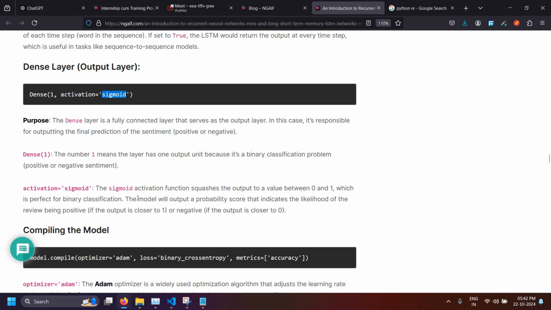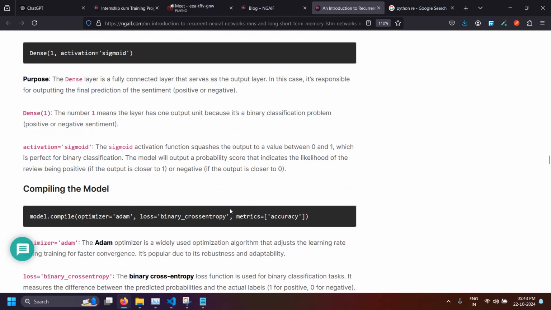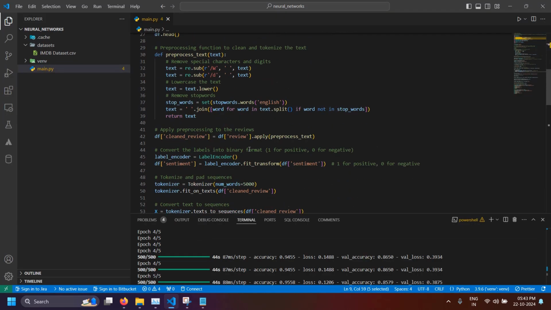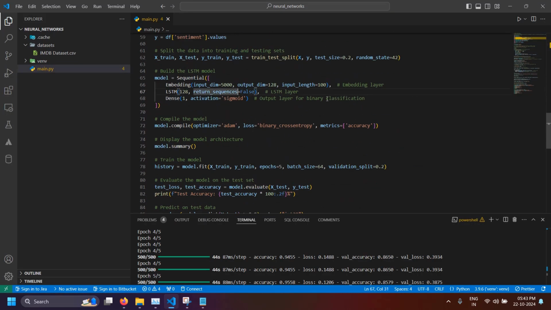The model will output a probability score that indicates the likelihood of the review being positive if the output is closer to 1, or negative if the output is closer to 0. So this is what the activation function means here, and in this code you can clearly see I have mentioned all these things, and I told you what each argument means and why you require these arguments.